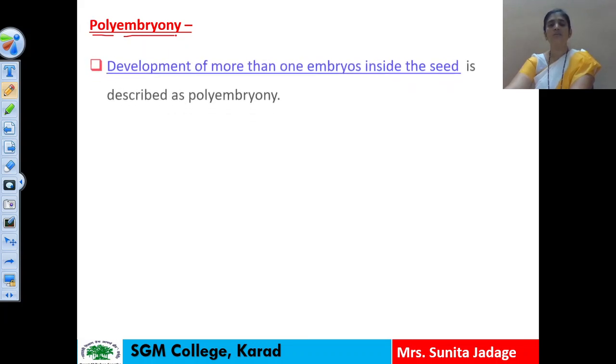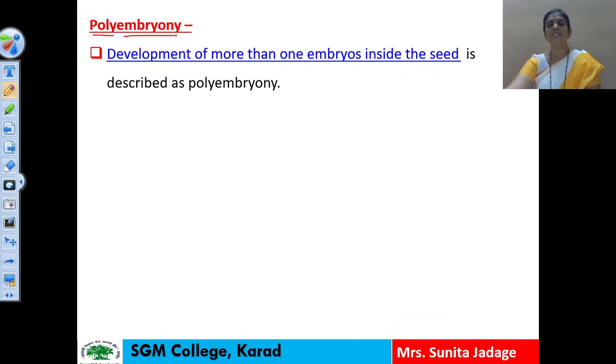Now the last point from this topic is polyembryony. Here poly means many and embryony means embryo, meaning if more than one embryo is developed inside the seed, then such a condition is called polyembryony. So what is the definition here? Development of more than one embryo inside the seed is described as polyembryony. A very simple term.